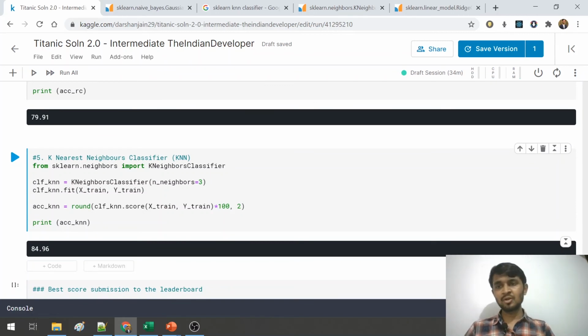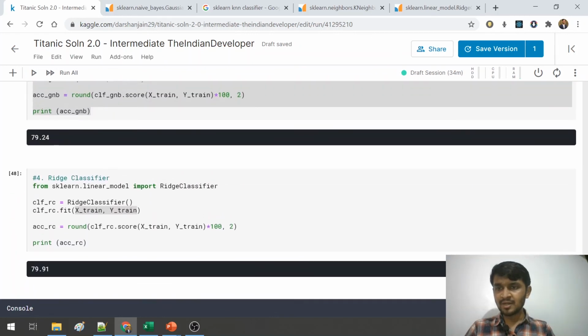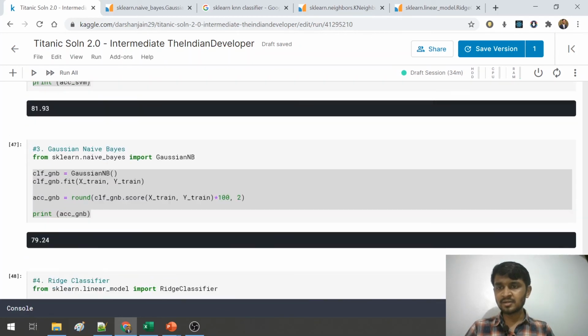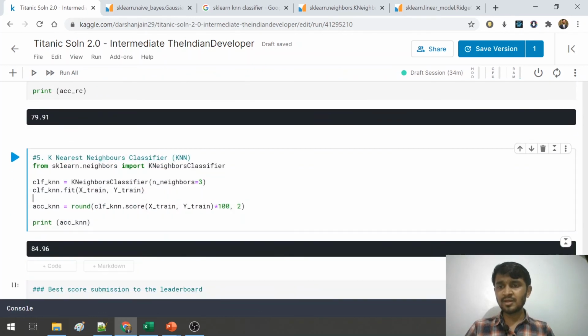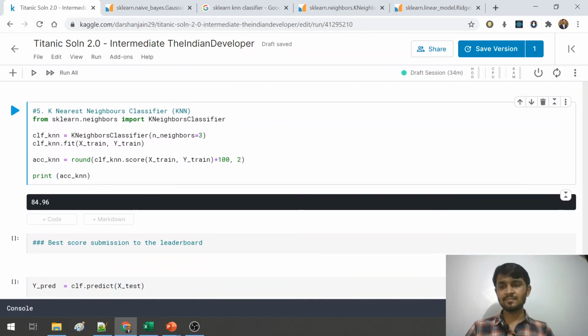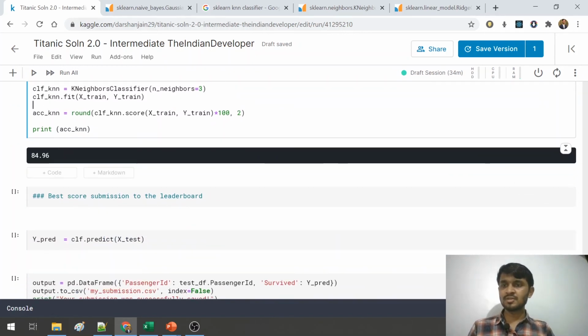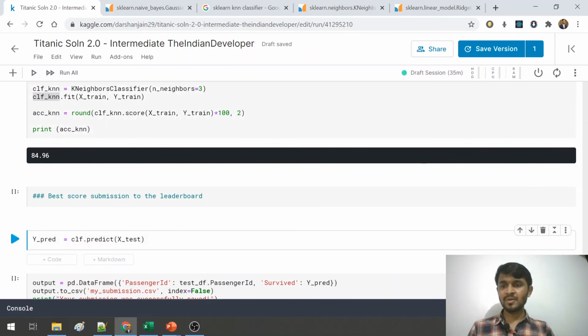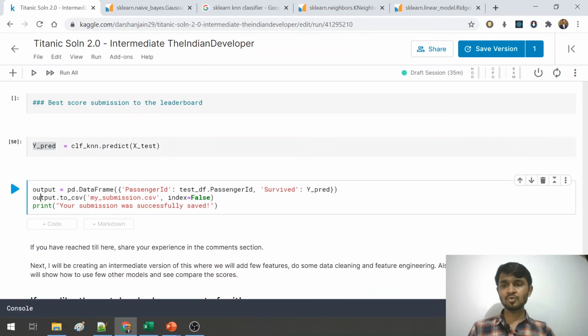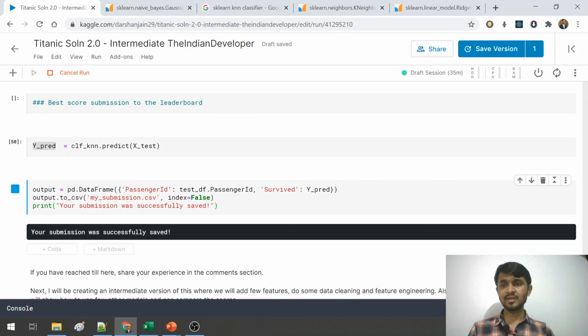So I have 5 models and I have accuracy for all the 5 models. I can see that the best accuracy that I'm getting is from k nearest neighbor. So what we will do is we will generate my y predictions using the KNN classifier. So let me use this KNN classifier to create my y prediction values, and when I run it, I have my y prediction value in ypred, and this part of the code was also shown to you in the previous video. So let me quickly run this code and create my output.